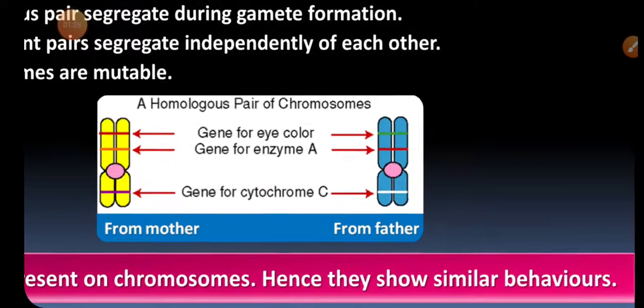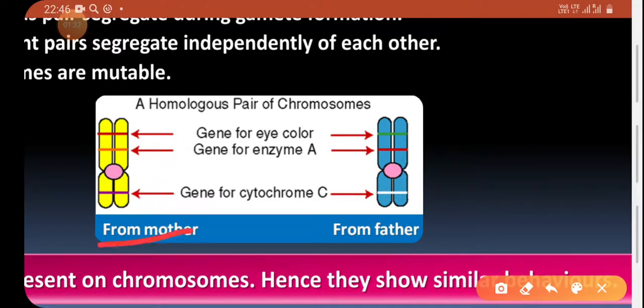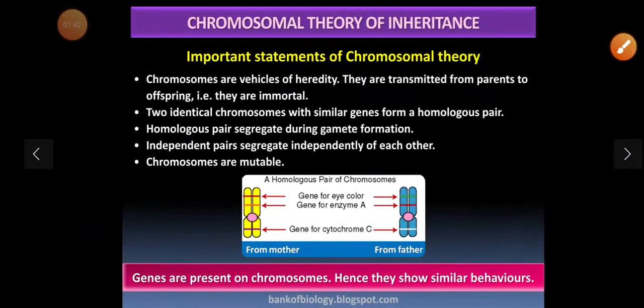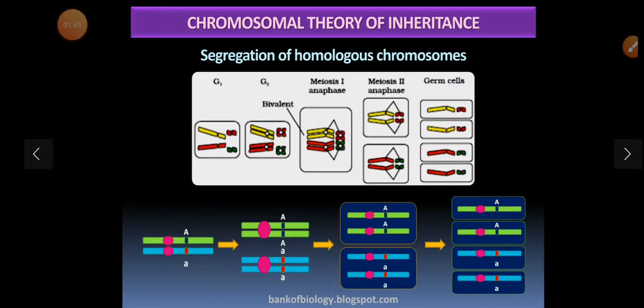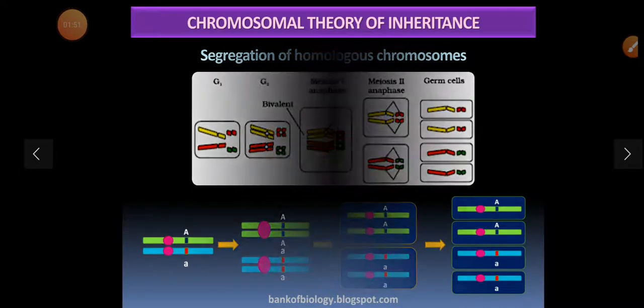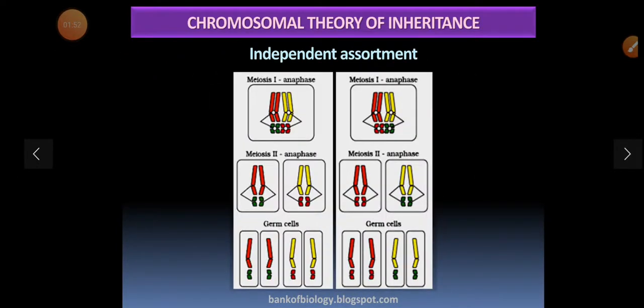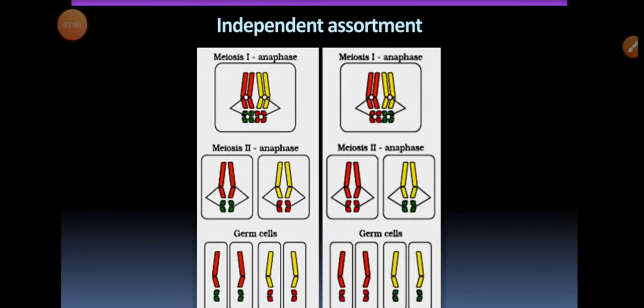Here, with the help of this chromosome structure that we can see, the mother and father chromosomes carry the gene for eye color, the gene for enzyme A, and cytochrome C. So here we can see the segregation of chromosomes in this diagram, that is, independent assortment in the chromosomal theory.